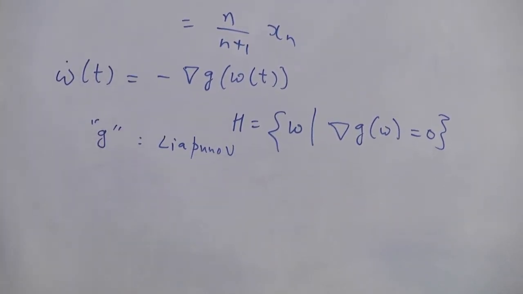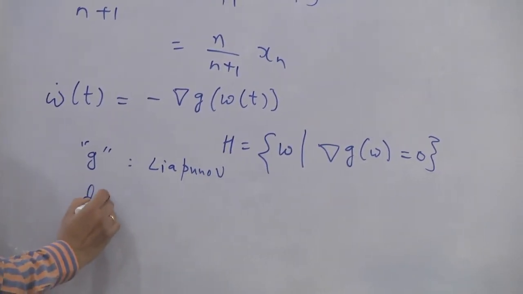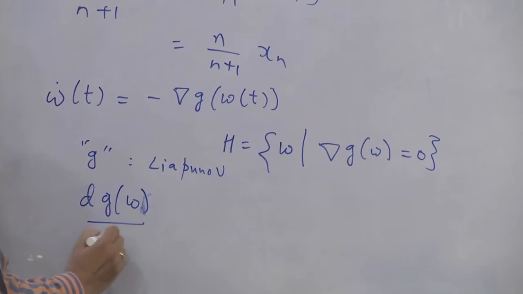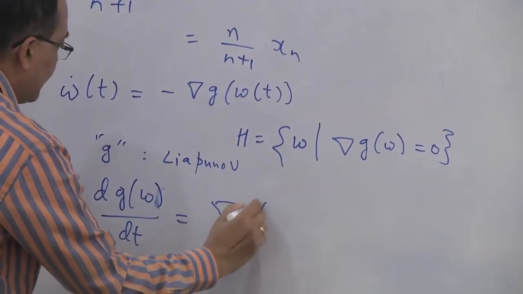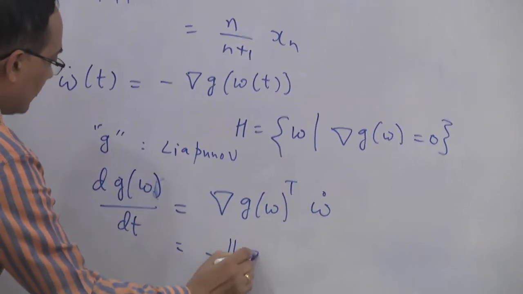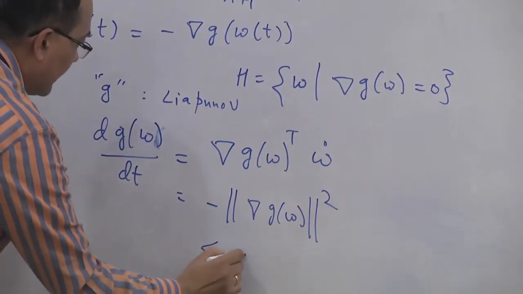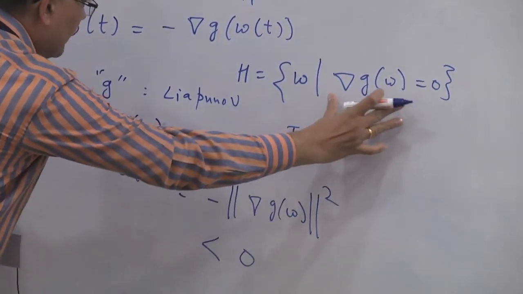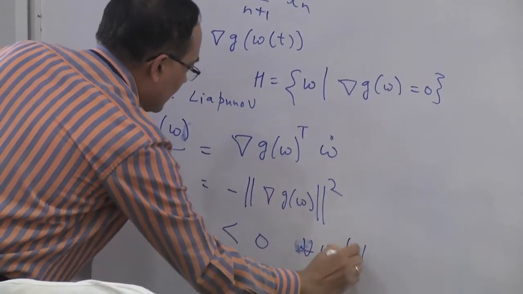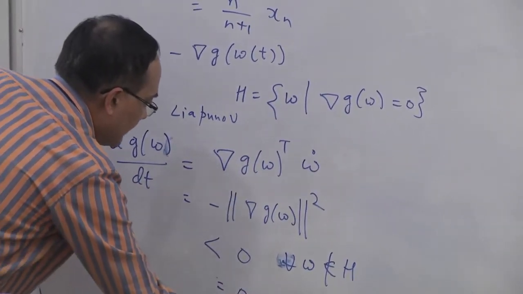And therefore if you look at dG by dt, so dG of W by dt can be written as grad G(W) transpose W dot, which is then minus norm grad G(W) squared. You can see that this is a quantity that is strictly less than 0 as long as this is not 0. So outside of H, for all W not in H, this is what it will be, and it will be 0 in H, for W in H.